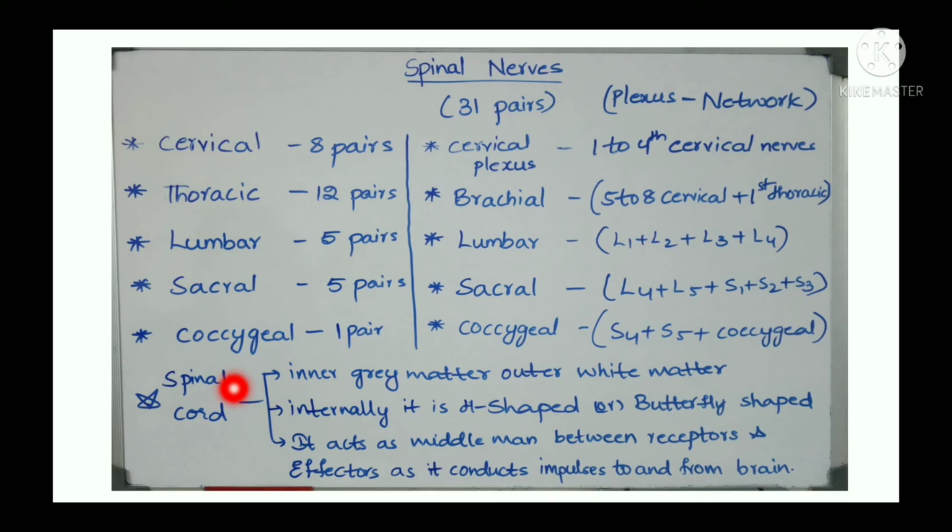So here it is the spinal cord. Here there is inner gray matter and outer white matter, whereas in the brain it is inner white matter and outer gray matter. Internally it is H-shaped or butterfly shaped, and it acts as a middleman between receptors and effectors as it conducts impulses to and from the brain.